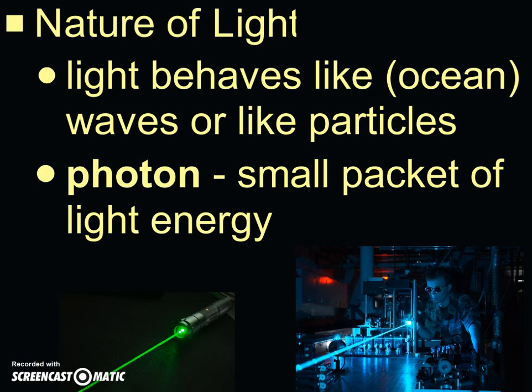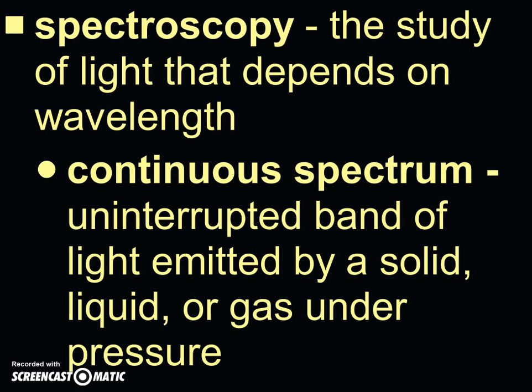So what is the nature of light? Light behaves kind of like the ocean waves do, or kind of like particles. We have small packets of energy that are emitted when we have light that's being shone through the air, and those are photons. So spectroscopy, that's another term. It's the study of light that depends on wavelength. And when we talk about spectroscopy, that's where we get that electromagnetic spectrum.